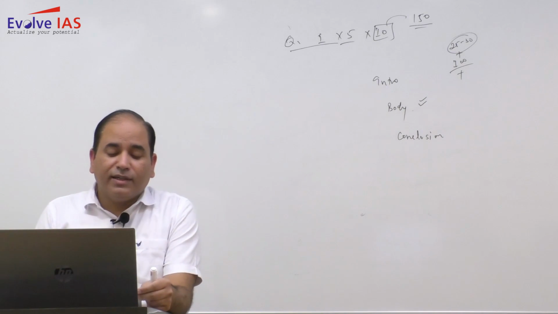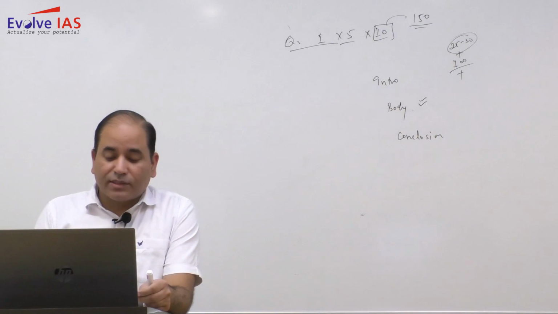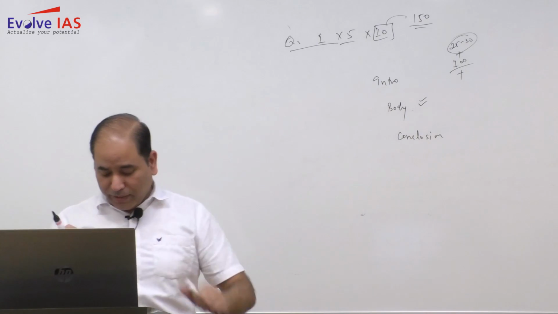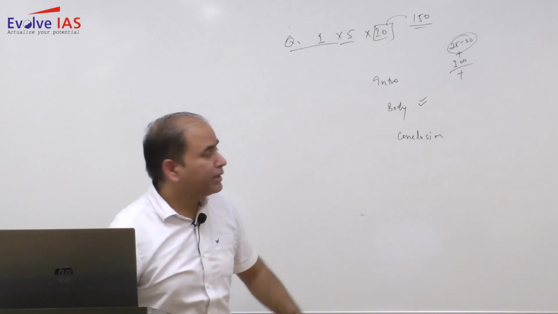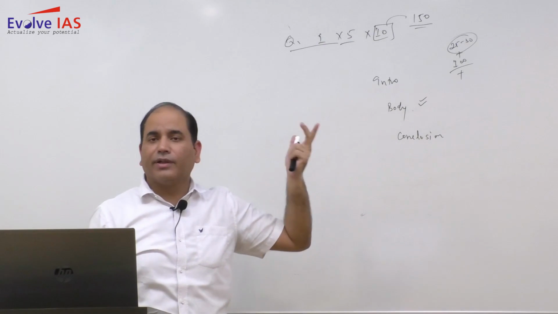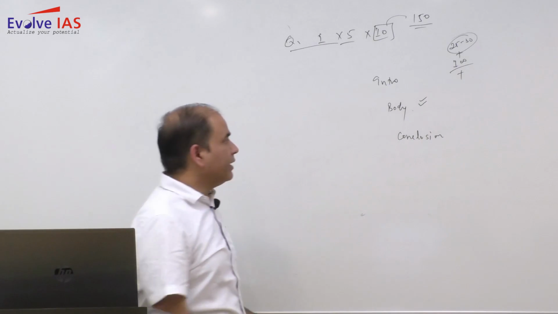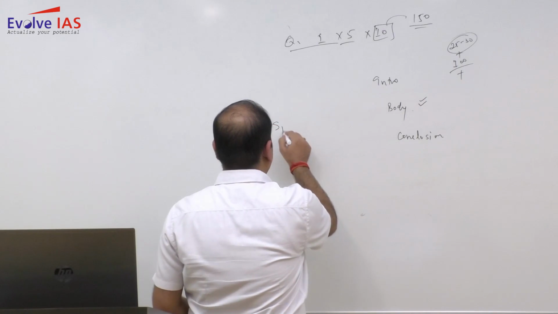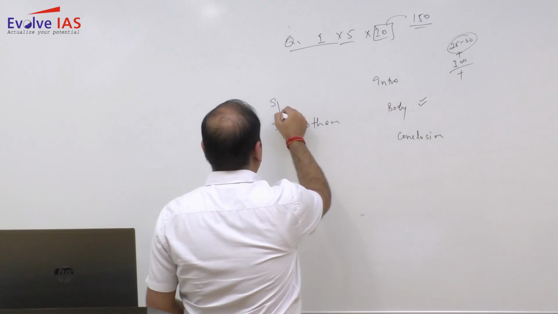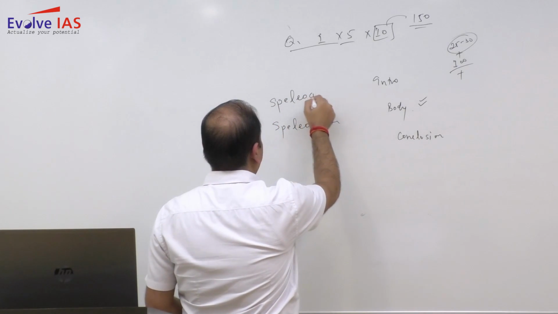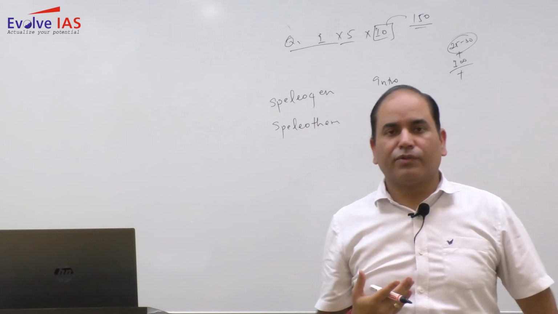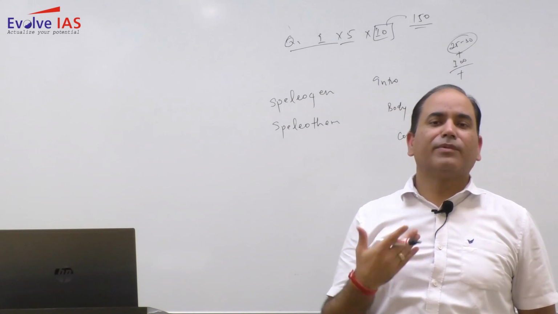Question number 1, define speleothem. Discuss the various forms and features of speleothem. Now as far as the first part is concerned, that is speleothem, this is simply asking define, so that will be your introduction. As far as speleothem is concerned, this is related to the karst topography. So in karst areas, we have the limestone caves.